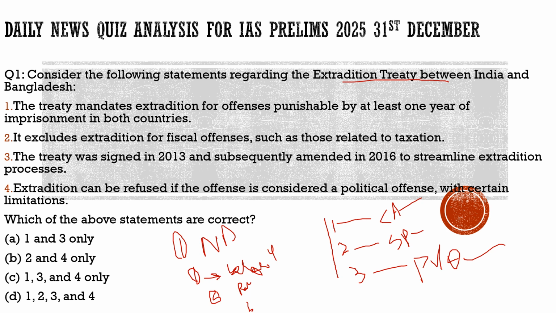So here the article says what options the Indian government is left with, and in what cases it can refuse. There are three cases. First, if the imprisonment is below 4 months. Second, if the person is accused of political offenses. Third, if there are bad intentions towards that particular person, then this request can be refused.